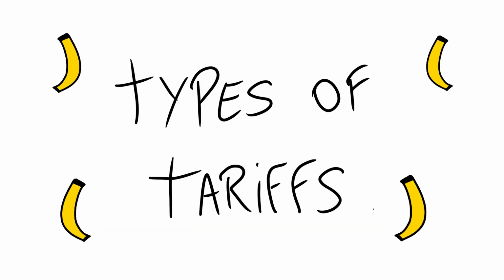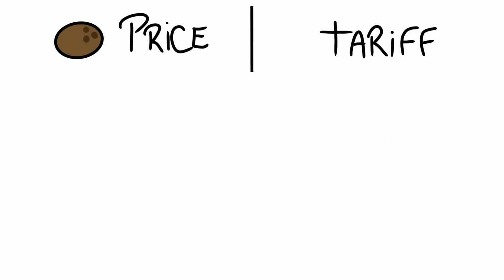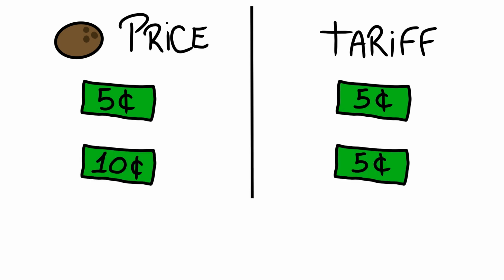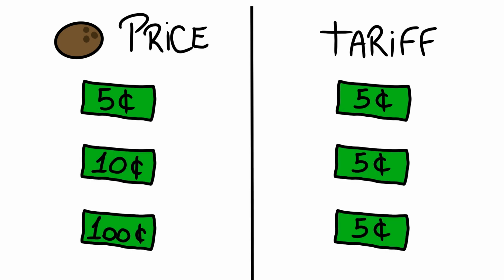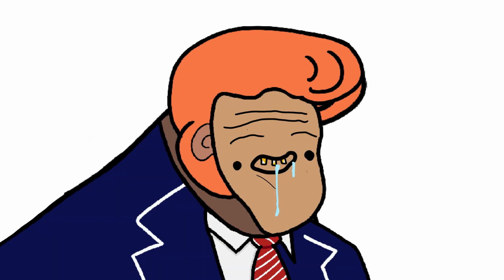Types of tariff. Coconut prices may go up, but they also may go down. Jungle Monkey President decides all coconuts from beach monkeys will be charged 5 leaves of tariff, no matter the original price. This is specific tariff. Although specific, it is not smart tariff.